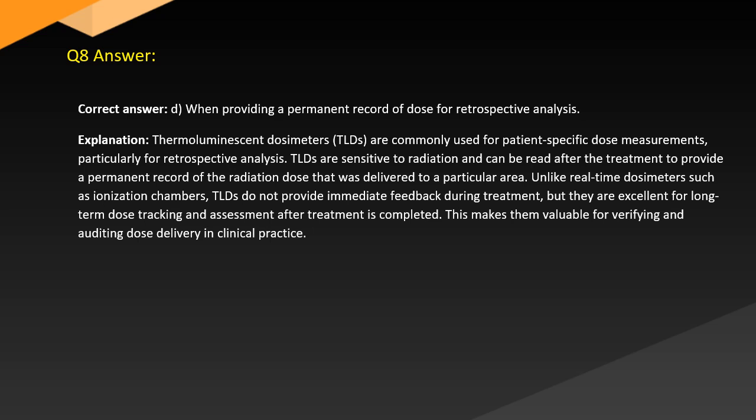Answer. Correct answer D. When providing a permanent record of dose for retrospective analysis. Explanation. Thermoluminescent dosimeters (TLDs) are commonly used for patient-specific dose measurements, particularly for retrospective analysis. TLDs are sensitive to radiation and can be read after the treatment to provide a permanent record of the radiation dose that was delivered to a particular area. Unlike real-time dosimeters such as ionization chambers, TLDs do not provide immediate feedback during treatment, but they are excellent for long-term dose tracking and assessment after treatment is completed. This makes them valuable for verifying and auditing dose delivery in clinical practice.